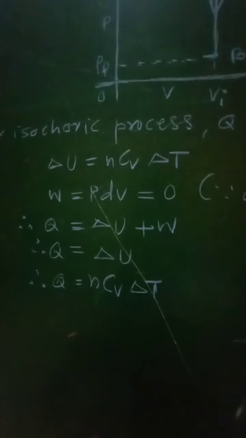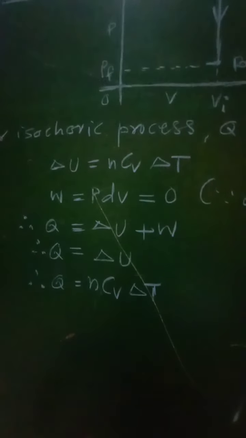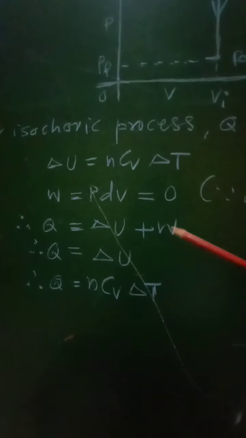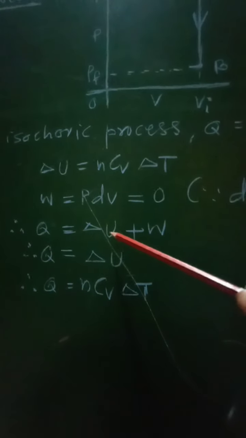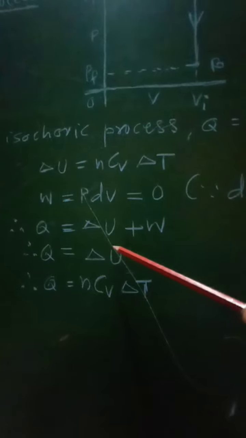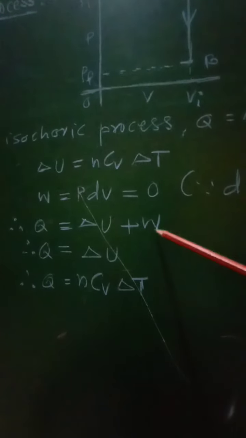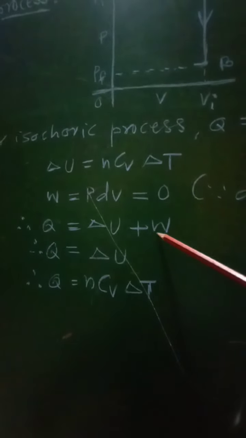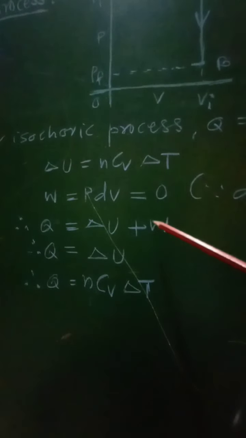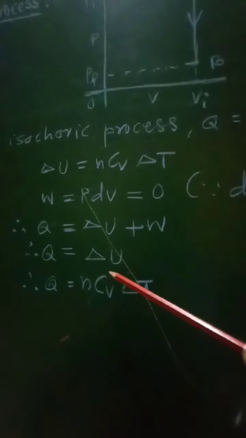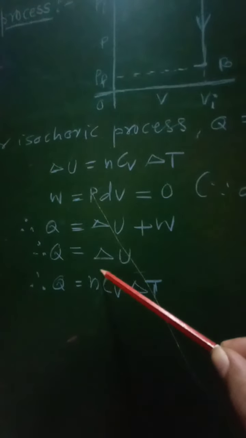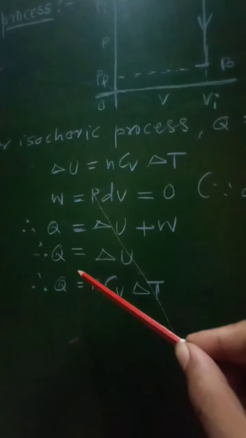And therefore according to the first law of thermodynamics, the heat added Q will be equal to the change in internal energy plus work done W. But in this case, this work done W is equal to 0, and therefore we can write Q is equal to delta U, that is heat added will be equal to the change in internal energy.